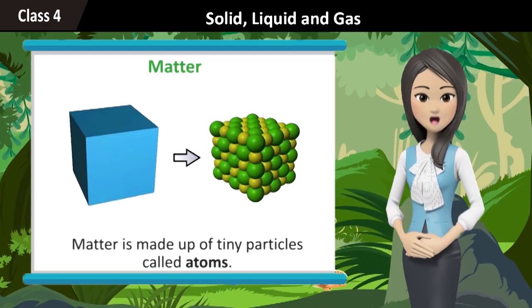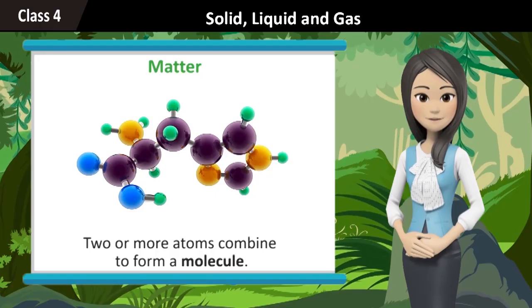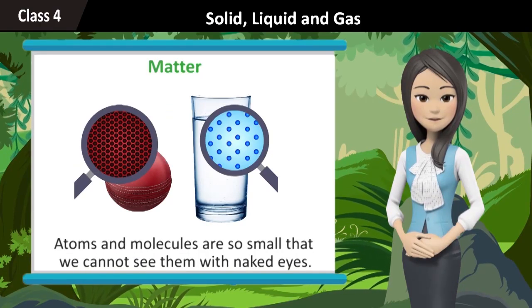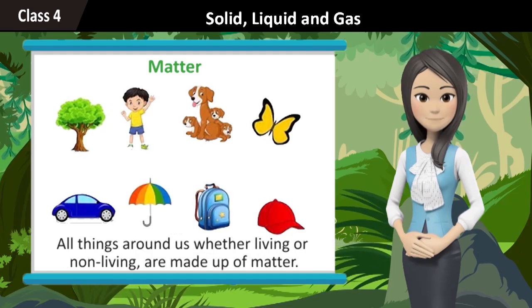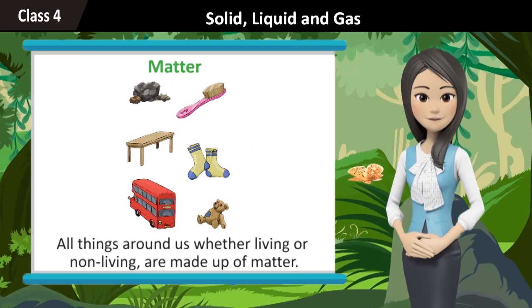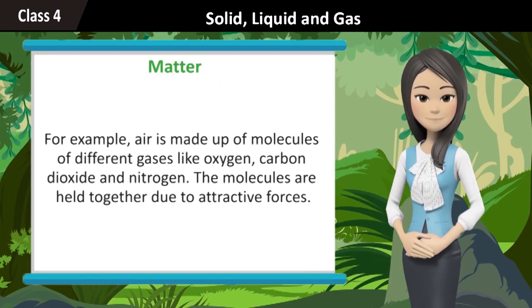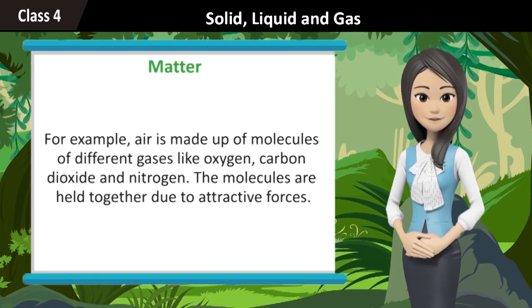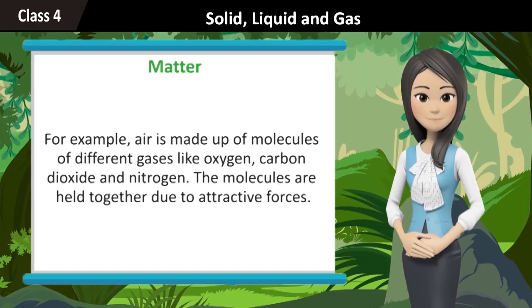Matter is made up of tiny particles called atoms. Two or more atoms combine to form a molecule. Atoms and molecules are so small that we cannot see them with naked eyes. All things around us, whether living or non-living, are made up of matter. For example, air is made up of molecules of different gases like oxygen, carbon dioxide, and nitrogen. The molecules are held together due to attractive forces.